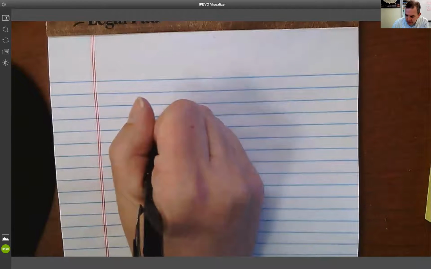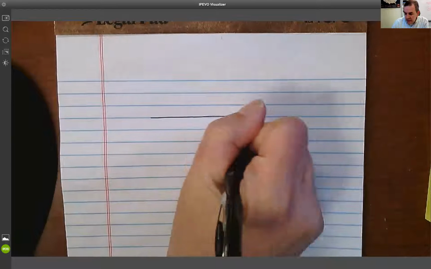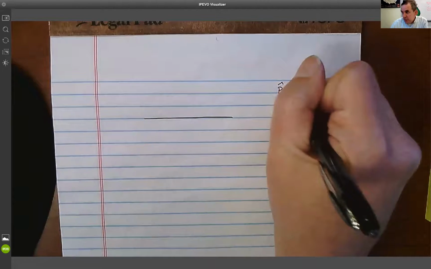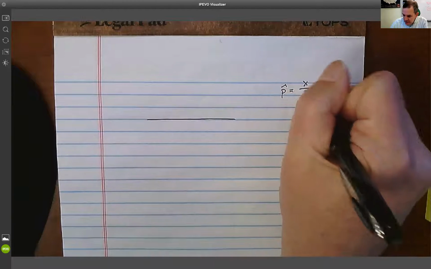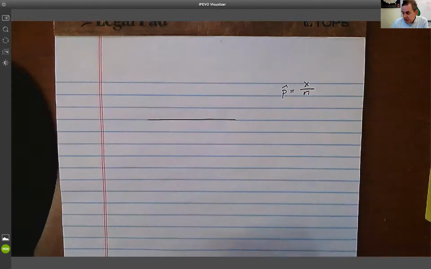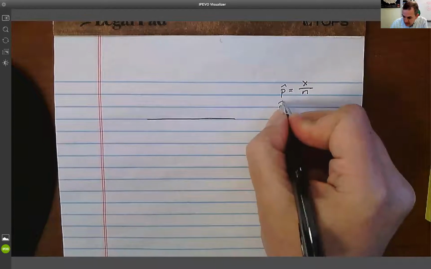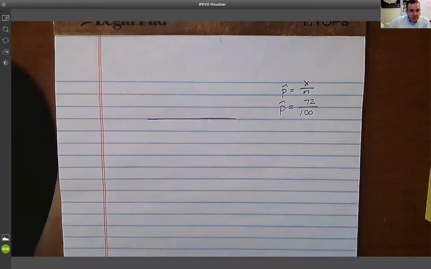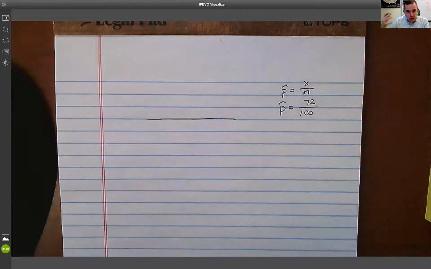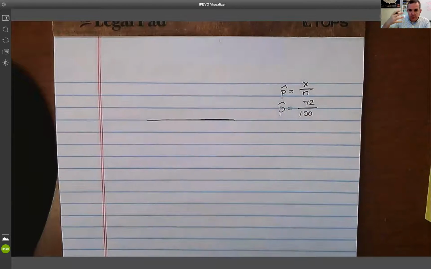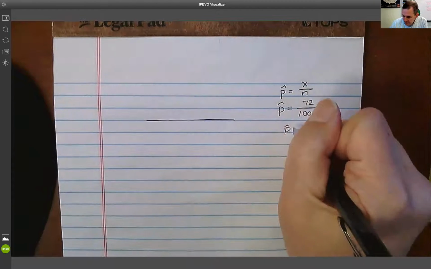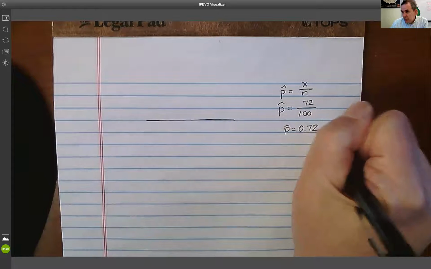So what we end up doing is going and collecting information. We go out and talk to a group of people, and we get what's called a p hat for proportions. It's our number of successes out of the number of people I talk to. So let's say, for example, I went out and talked to 100 people and 72 people agreed with some topic, whatever the newest name of a football team is, for example. So I find out that 72% of this sample approved that.